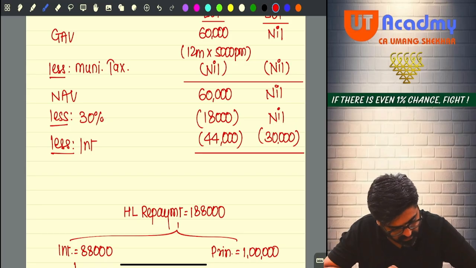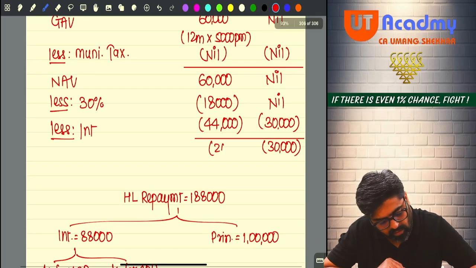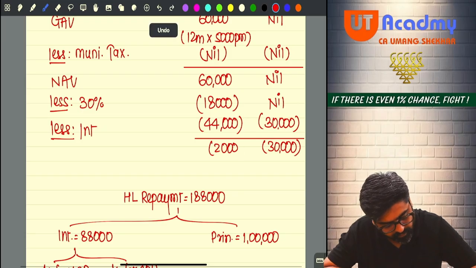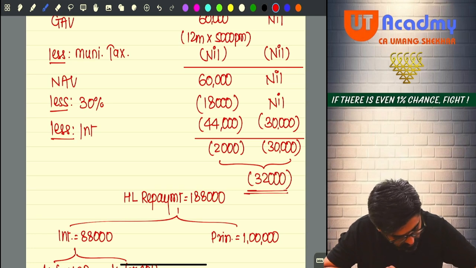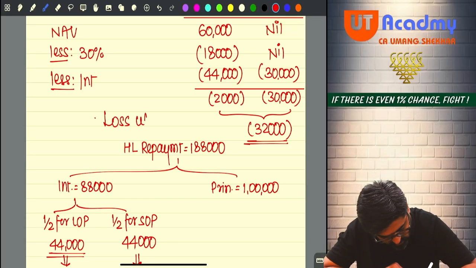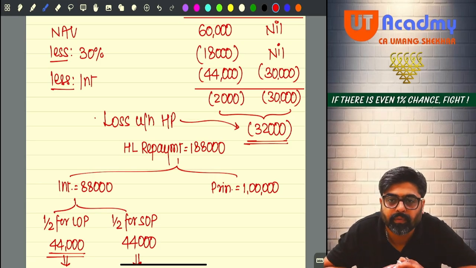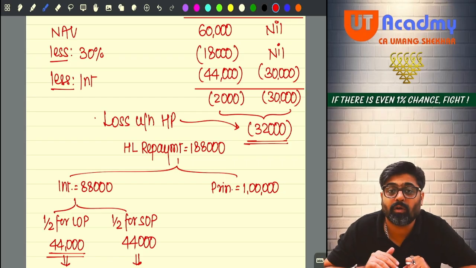So can I say there is a loss of 30,000 over here in the SOP portion, and there is a loss of 2,000 here also. Now the total loss of house property is 32,000. This is the loss under the head house property. Loss under the head house property, 32,000. Sure, sir. Can you set off this loss against any head of income? Yes, because you are not following 115 BSE.